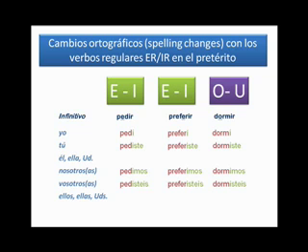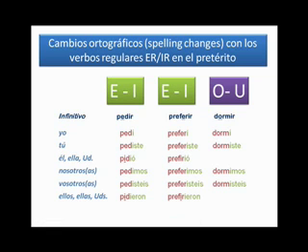So, the yo form and the tú form, yo pedí, tú pediste, are exactly as they are in regular ER-IR conjugations. And likewise for the nosotros and vosotros forms, pedimos, pedisteis, totally normal, nothing out of the ordinary. But in the third person singular, the E in pedir changes to an I, and we have pidió. And in the third person plural, it's the same, pidieron. The same thing happens with preferir. The second E in preferir in the él form becomes prefirió. And in the ellos, ellas, ustedes form, prefirieron.